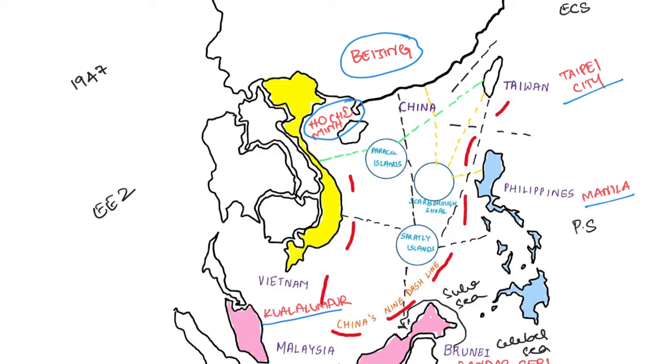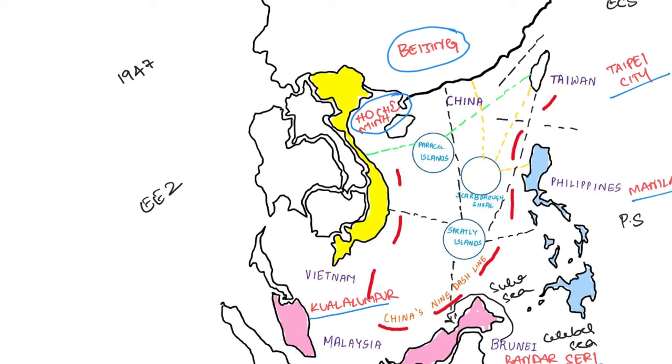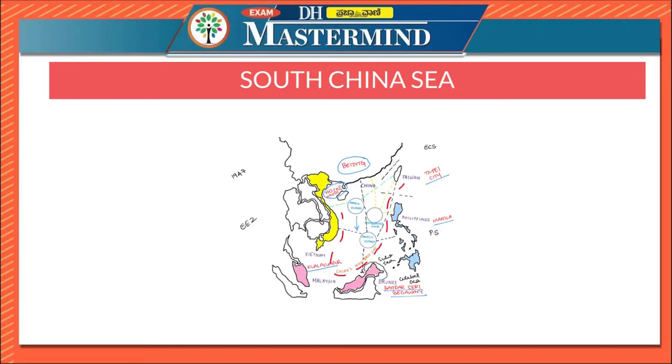Along with this, there could also be questions asking you to arrange the islands in the order from north to south. So northernmost is the Paracel Islands, and then Scarborough Shoal, and then the Spratly Islands. So it comes in this fashion. Please remember this. Now, let us look at the importance of the South China Sea.